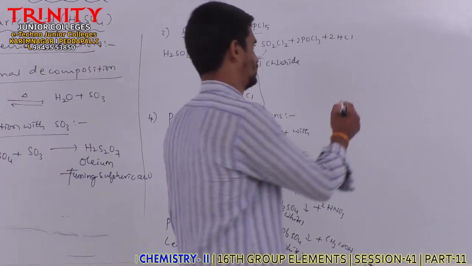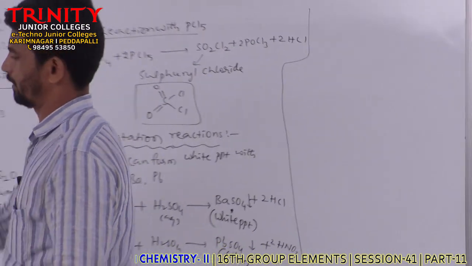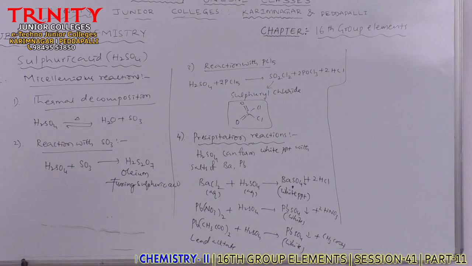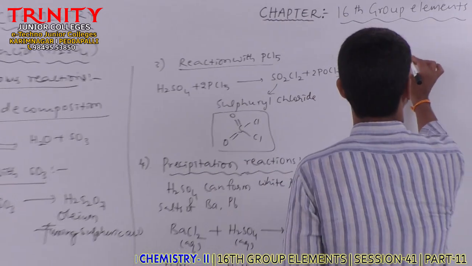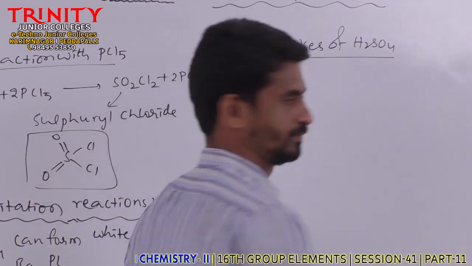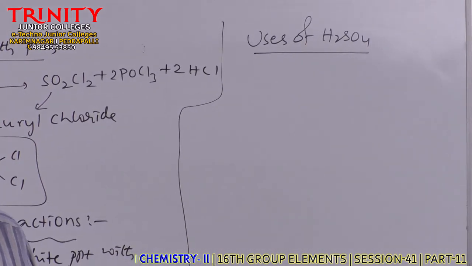So these are the miscellaneous reactions, and these are the chemical properties of sulfuric acid. Then next, we are going to discuss the uses of sulfuric acid. Sulfuric acid has a wide range of importance.